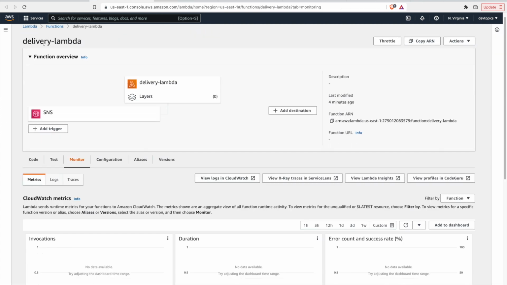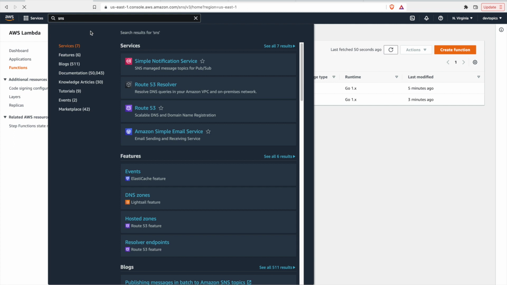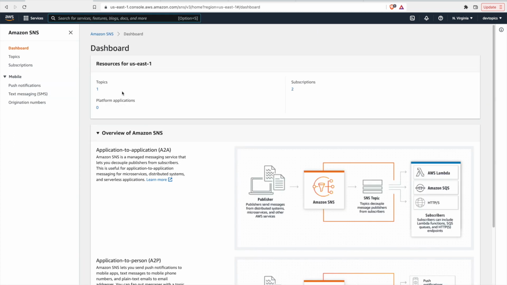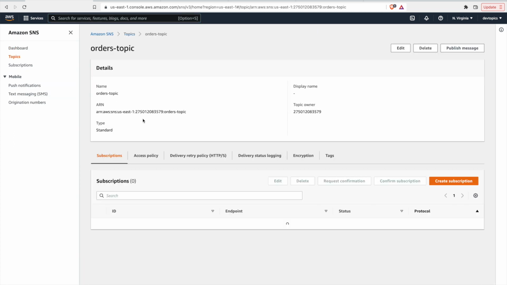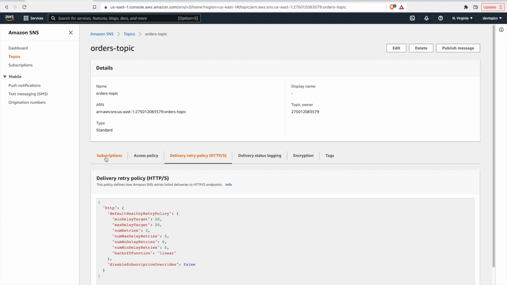Okay, so that is how you set up, very briefly, SNS and subscribe consumers to it. You could do this with any other service you'd like. One other piece I'd like to cover really quickly. Say you don't use Lambda, say you have an external third-party microservice or API that you also want to have consume these events. We can create subscriptions similarly.